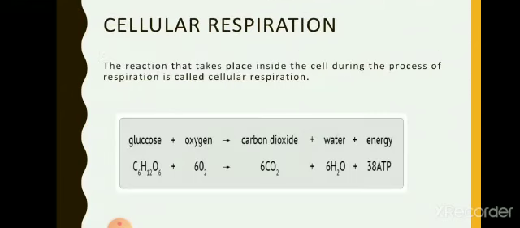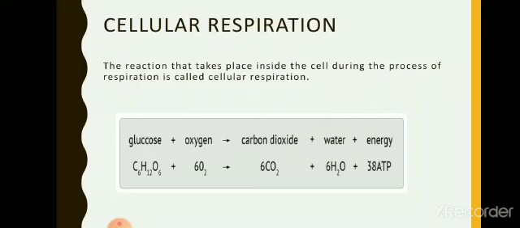Then we will move on to the next part, that is cellular respiration. As I have already told you, cellular respiration means the reaction that takes place inside the cell during the process of respiration. It can be written as the equation given in the slide: glucose, which is the energy obtained from the food we eat, combines with oxygen, and then carbon dioxide, water and energy are released. The energy is released in the form of ATP.